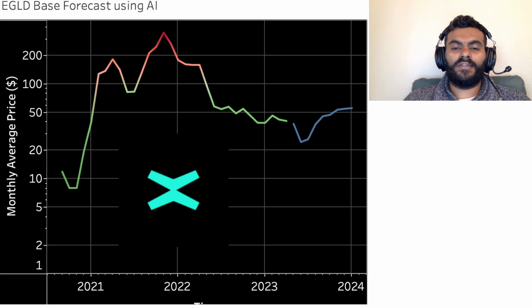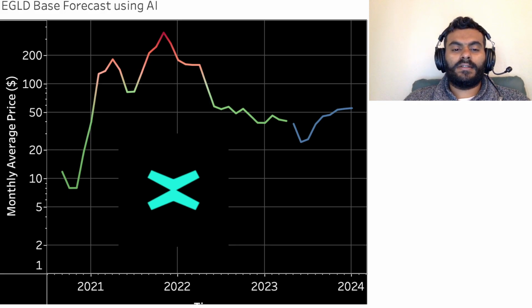The first one that you're seeing on the screen is the base forecast, and later in the video, I will be presenting also the bullish forecast and the recession related forecast using a technique known as autoregressive integrated moving average, which stands for ARIMA, and standard deviation and z-scores. So let's get started. And none of this is financial advice, it's a data science exercise. So let's get started on the chart on your screen.